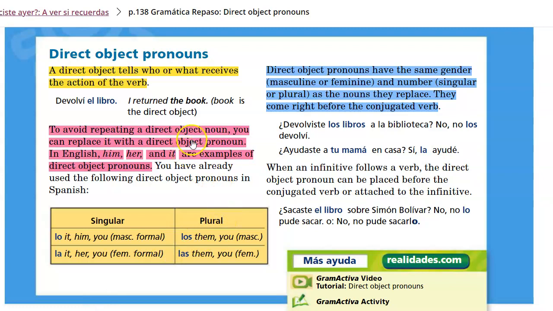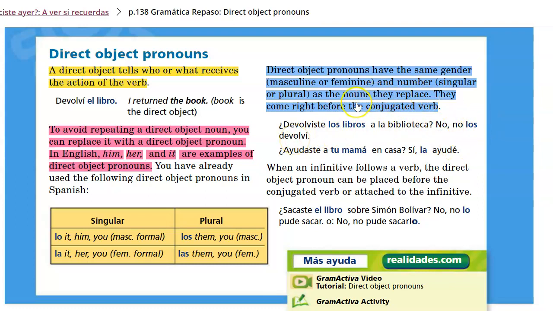And just like in English, we use direct object pronouns in place of nouns to avoid having to repeat that direct object repeatedly. So for example, instead of saying the book, we could just simply say I returned it. Or the examples over here on the right hand side. ¿Devolviste los libros a la biblioteca? Did you return the books to the library? No, no los devolví. No, I didn't return them.